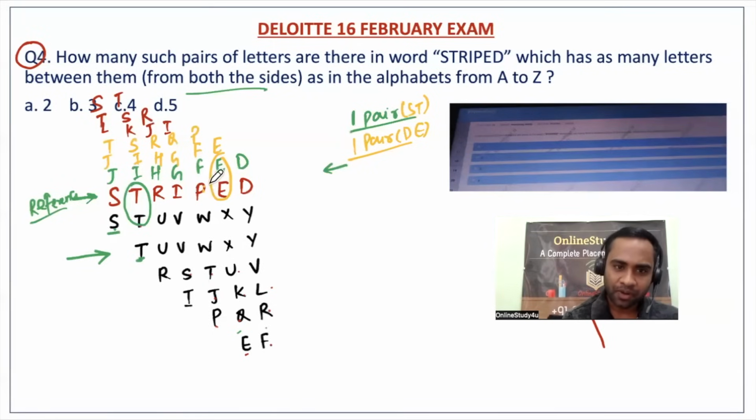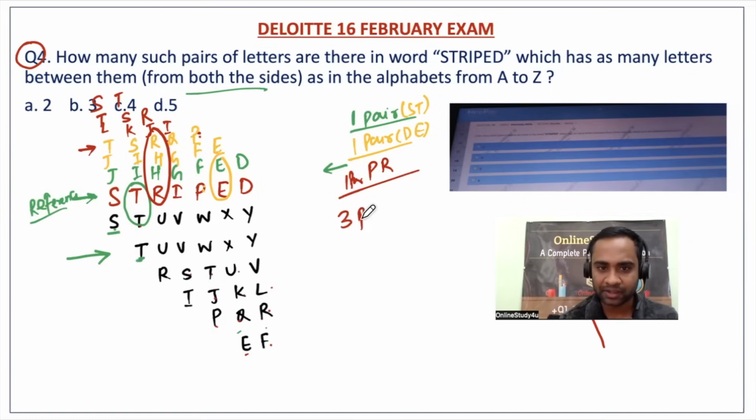Okay. Now, friends, when we started from here, P, so this one you see PQR. So this is again a match. So here it will become one more match, right? So P and R. So three pairs. Finally the total is nothing but three pairs.